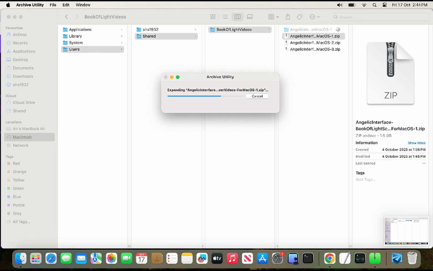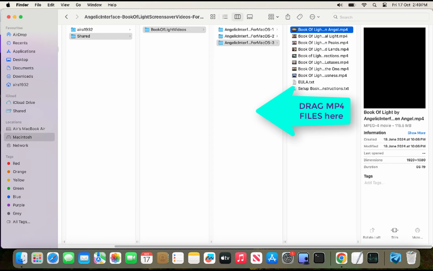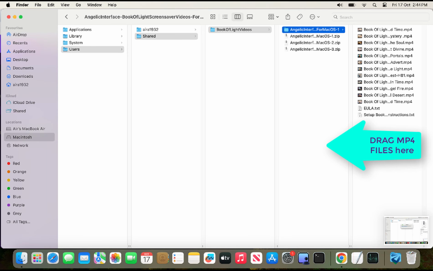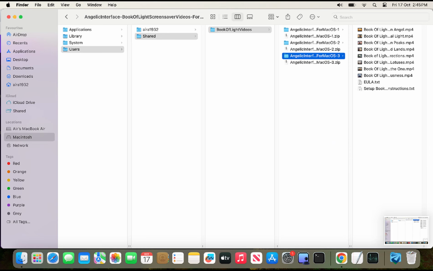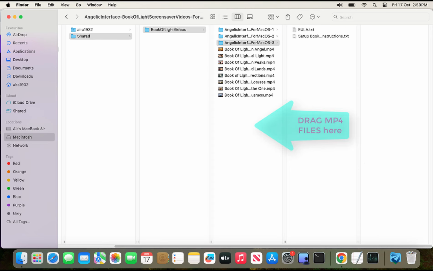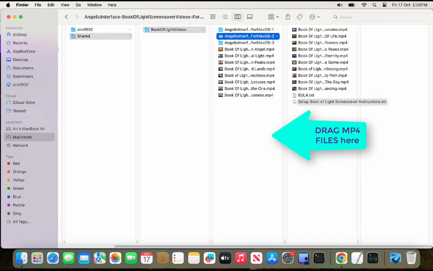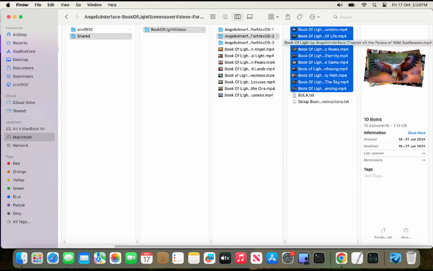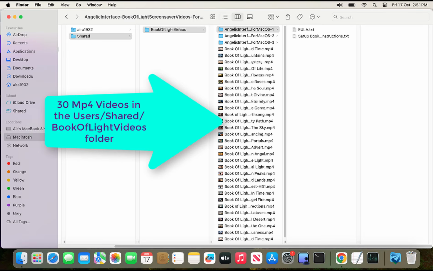Make sure you unpack all 30 of the MP4 video files into the Book of Light folder, not a subfolder. Once you have done this, delete the 3 zip files you downloaded, as they are not needed anymore and will be taking up space on your hard drive. You can now play the 30 chapters manually anytime you wish from here.